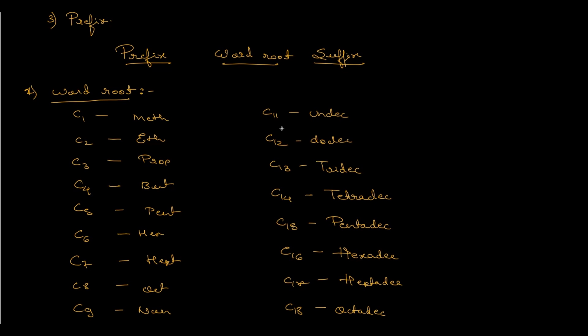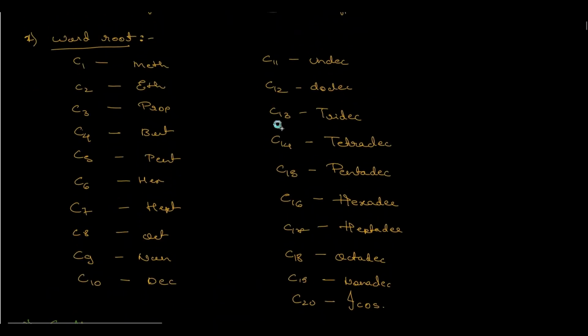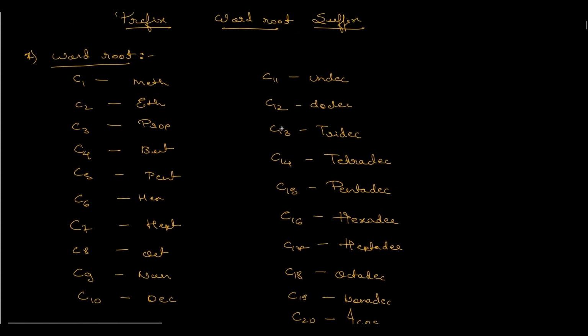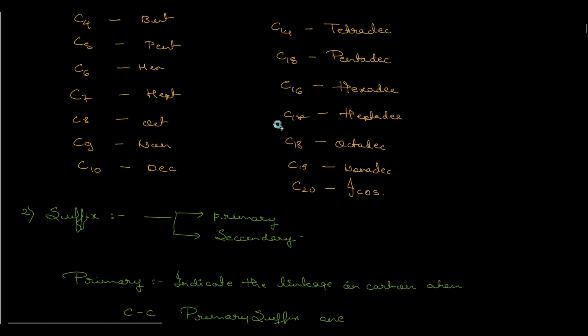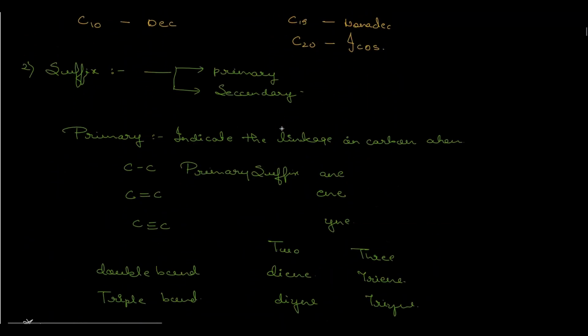For example, if one carbon is present, the longest chain is of only one carbon, then meth. 2, eth. 3, prop. But, pent, hex, hept, oct, non. Then for 10 we have dec, 11 undec, 12 dodec, 13 tridec, tetradec, pentadec, hexadec, heptadec, octadec, nonadec, and icos. You can note it down or take a screenshot simply.